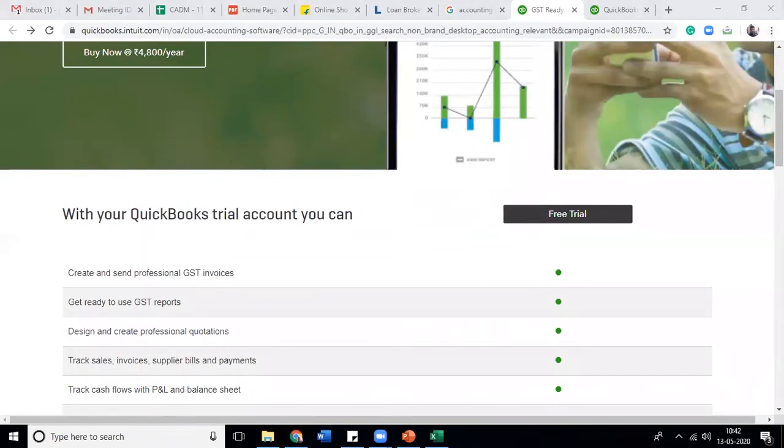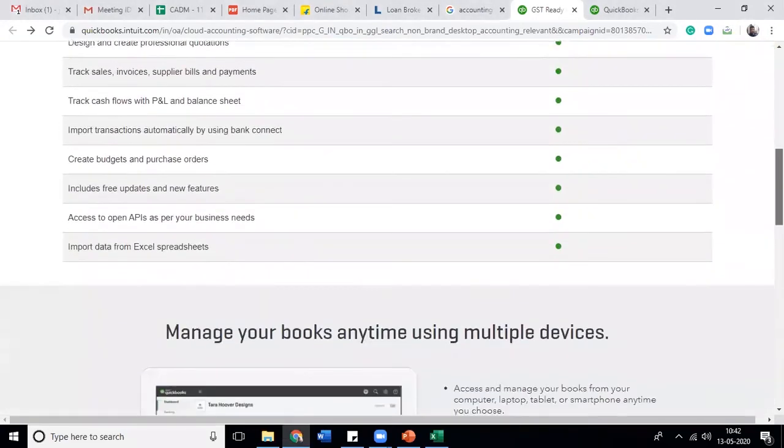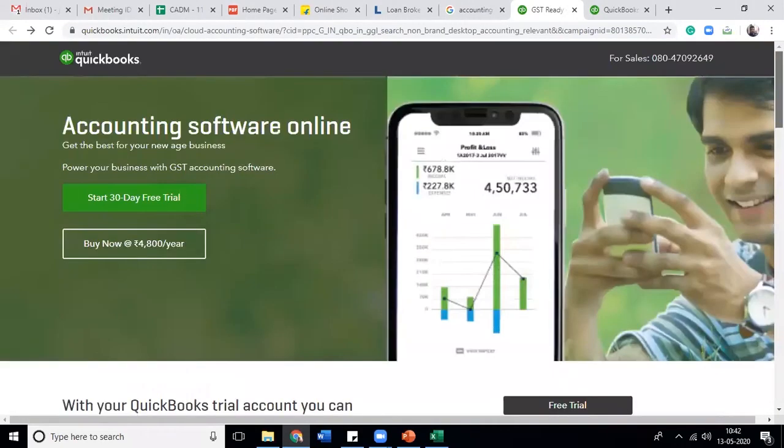Please, guys, let's understand very clearly that we don't have to write essays in content, like "Create and send professional GST invoices, get ready-to-use GST reports, design and create professional reports, track sales bills." It's all very precise. They haven't written stories over here. There is no huge paragraph you have to read and understand. You have to be very precise.